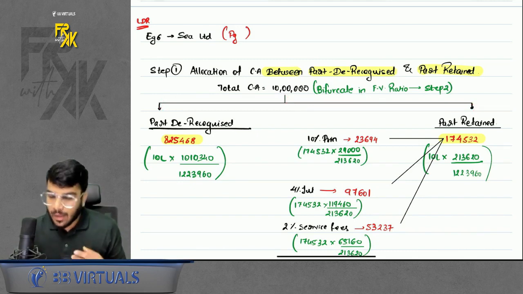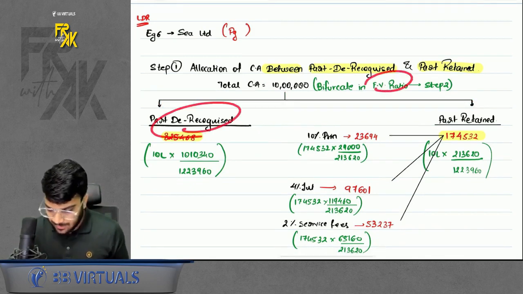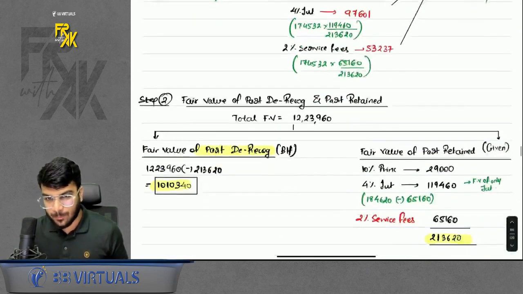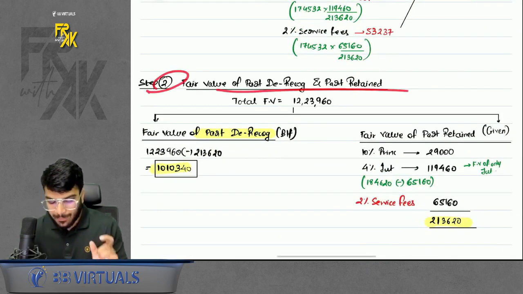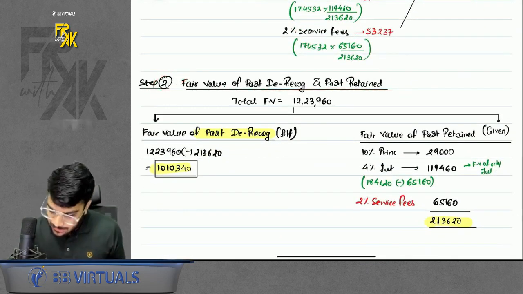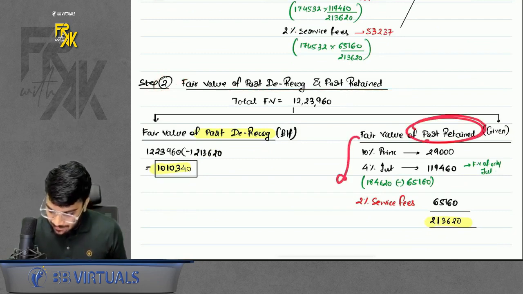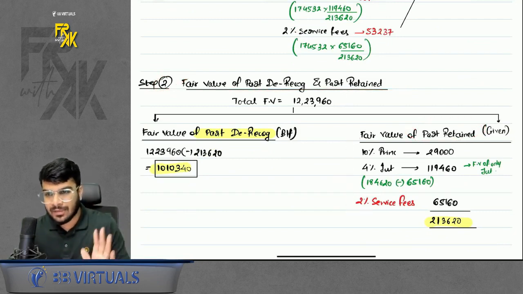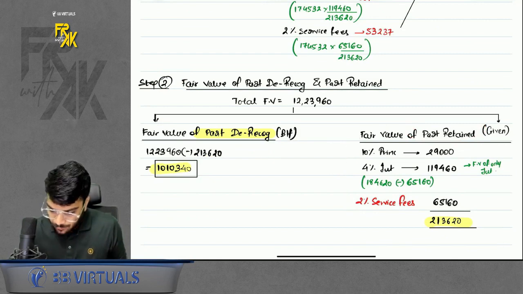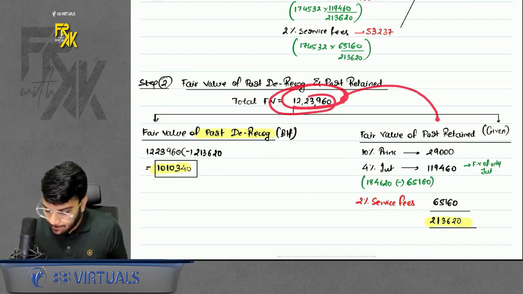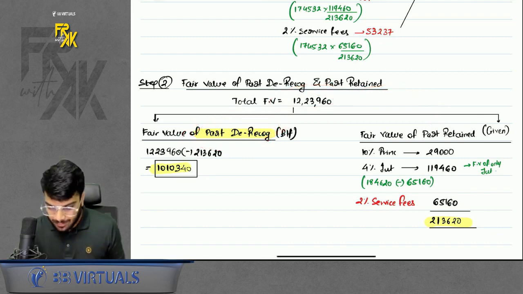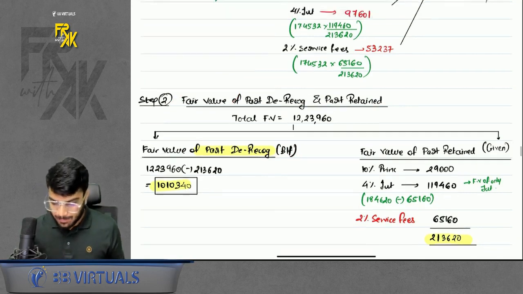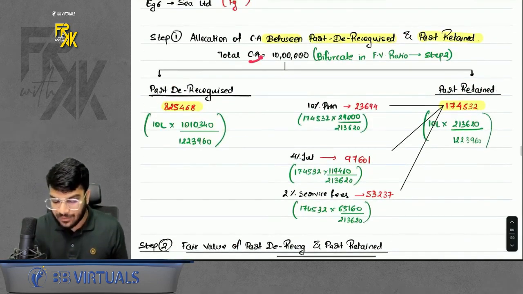How do I bifurcate? I have the fair value of both the parts. So I will bifurcate in the ratio of fair value. So my next step is finding the fair value of the part retained and the part derecognized. The fair value of the part retained is given in the question. If you read the question, you will find it. So if total fair value is this much, and retained part fair value is this much, you can find the fair value of the part derecognized by using the balancing figure. Okay, but why am I finding the fair value? The logic is simple. In the ratio of fair value, I will bifurcate the carrying amount.